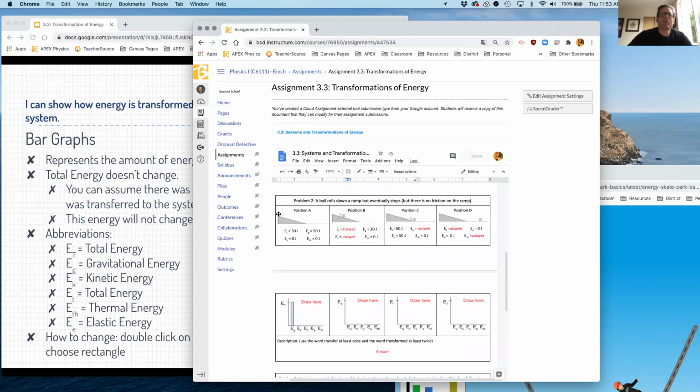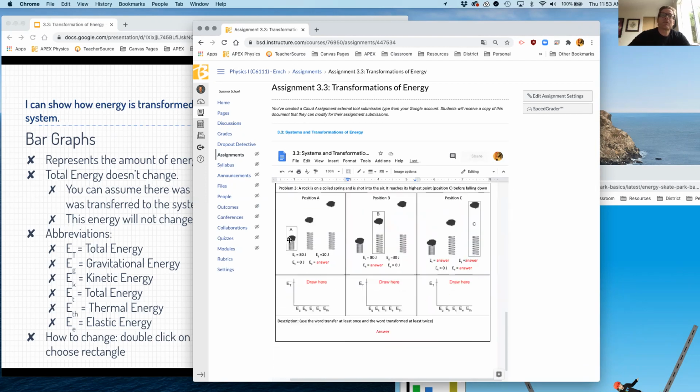On this one, the ball starts up here. It's all gravitational potential energy. It rolls down, but then right after it enters the ramp, let's say it's on grass, it gets some friction, and then it stops. Okay, so that one's kind of unique. This one, there's a rock that's put onto a spring, and it shoots up in the air. When it gets to position C, it's at its highest. So it's all gravitational energy there. And right here, it's mostly elastic energy because it's in a spring, but also it's a little bit off the ground, so it's a little bit of potential energy as well.